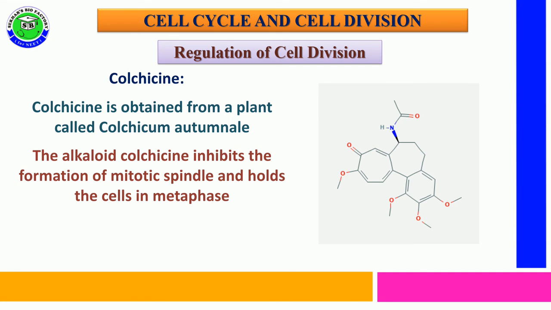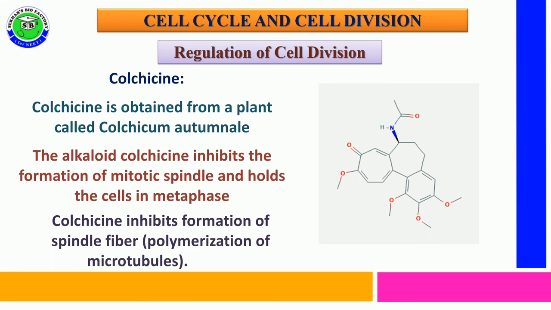This colchicine is an alkaloid, and it has the capability to inhibit the formation of mitotic spindles and holds the cell in metaphase itself, because spindle fiber formation takes place by the assembly of microtubules, but that process is inhibited by colchicine.